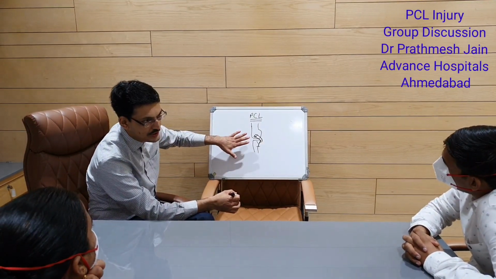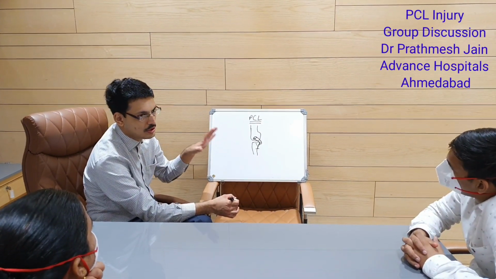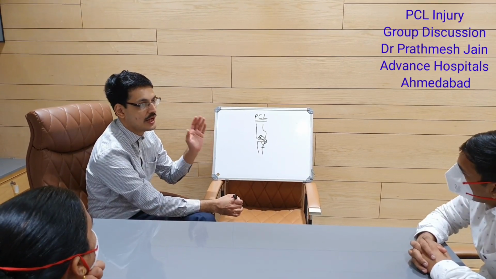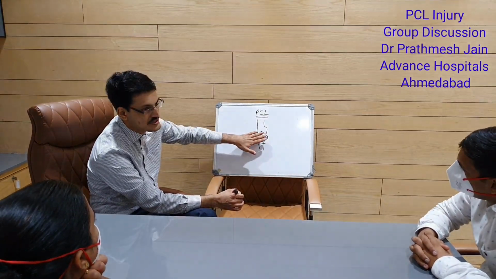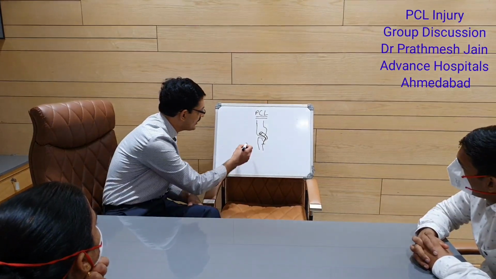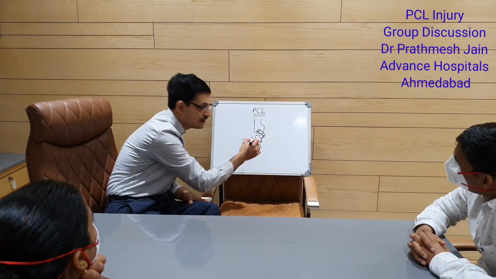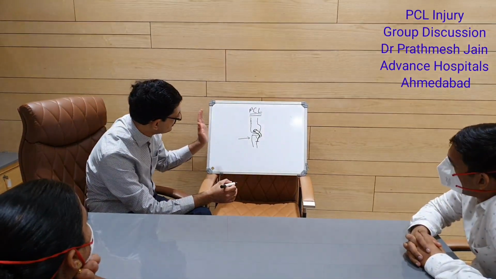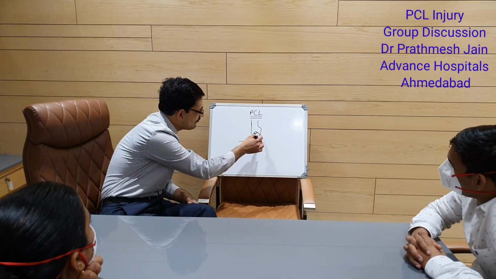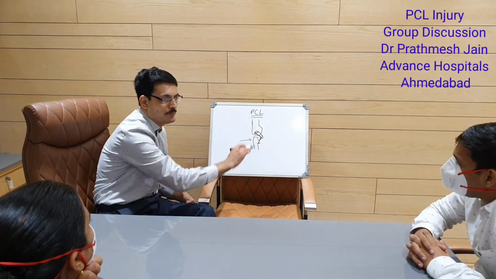Now this is a very strong ligament. It is usually not torn in routine injury cases like the ACL. It's a very strong ligament. You need to have a very high velocity or high trauma to have a PCL injury. The most common mechanism, as we told, is a dashboard injury. So a direct hit on the proximal tibia will lead to a PCL injury.